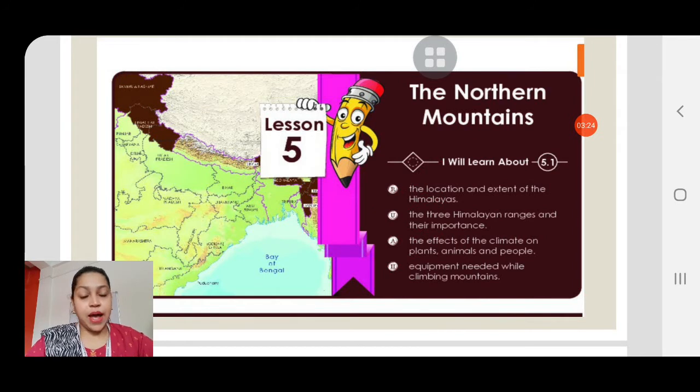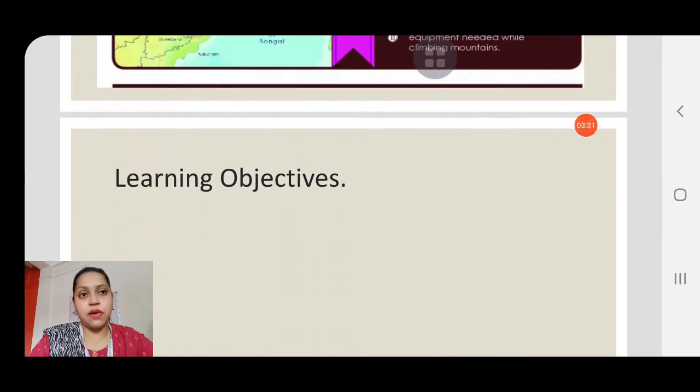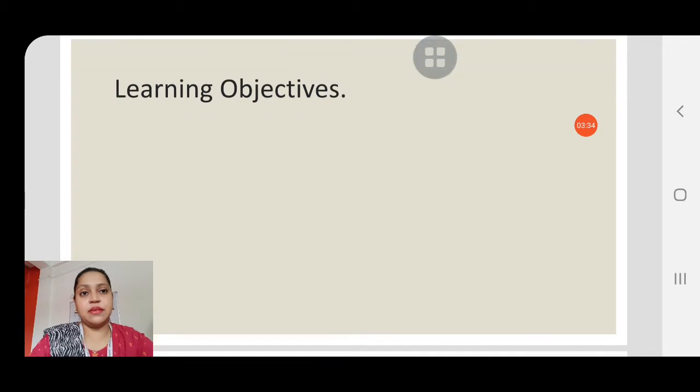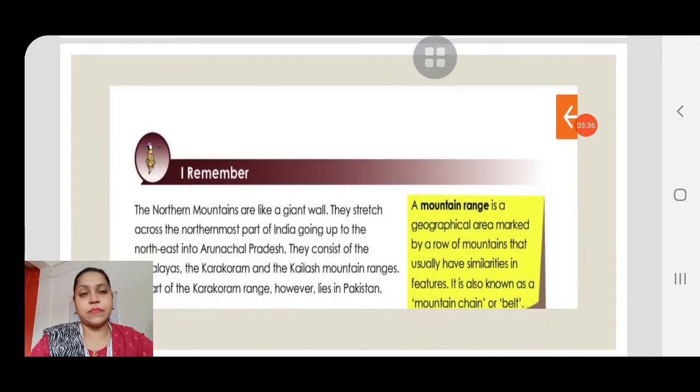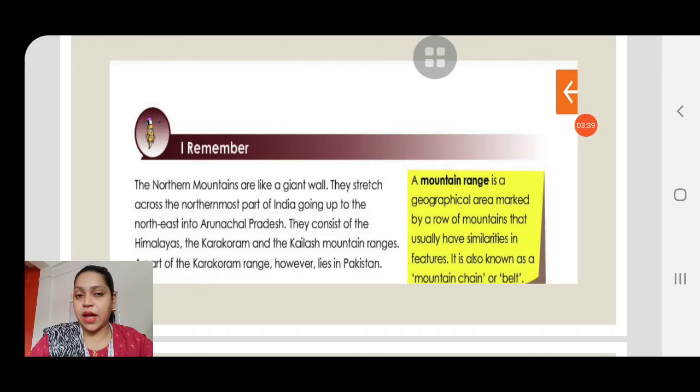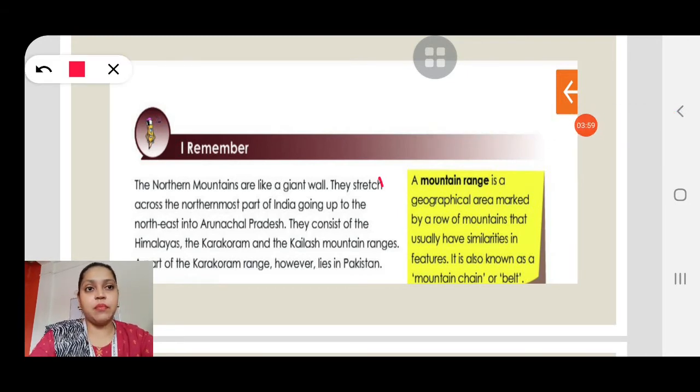I hope by now all of you are ready with the EVS2 textbook. So I have told you about the learning objectives. Now we come to the next important part. All of you take out the second page, and you will find here in the yellow box it's given. And what is given in the yellow box? It is given about the mountain range.